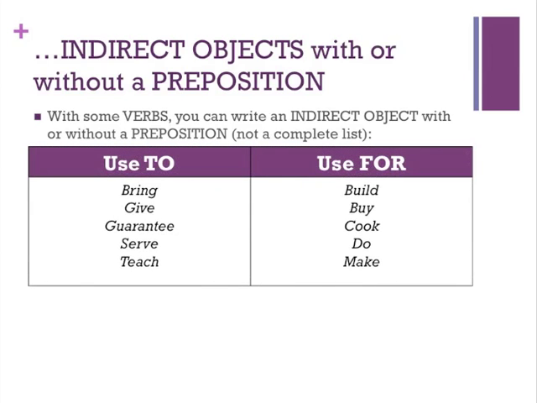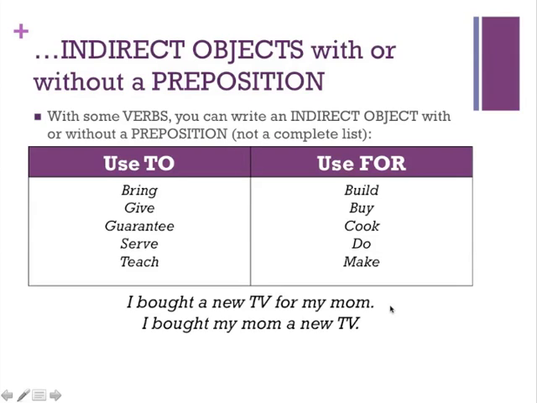But for example, those verbs that have to use the word to, as you see here on the left side, and those verbs that use the word for when using indirect objects, we have to think about how they can be written. So again, in my example, I bought a new TV for my mom. You could just as easily move my mom to before the object itself, so that now the indirect object could come first. Now again, this is strictly a matter of choice. So the indirect object, my mom, now is in the location that you would normally find the direct object.